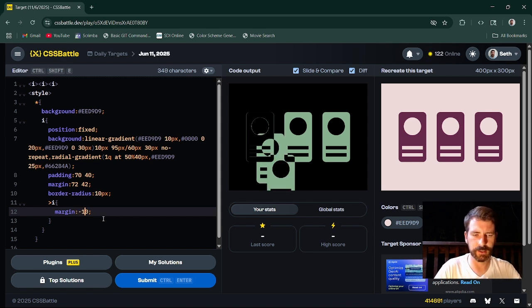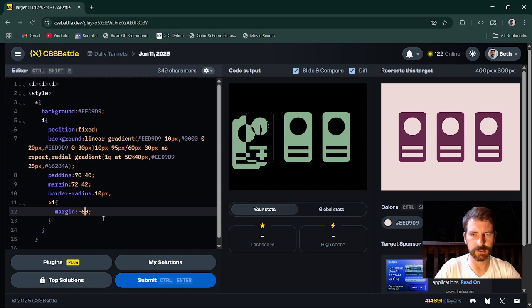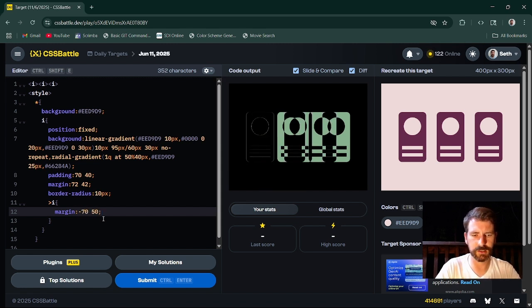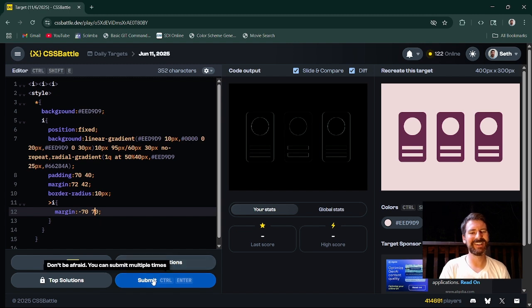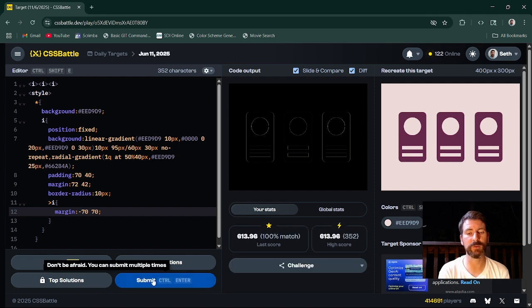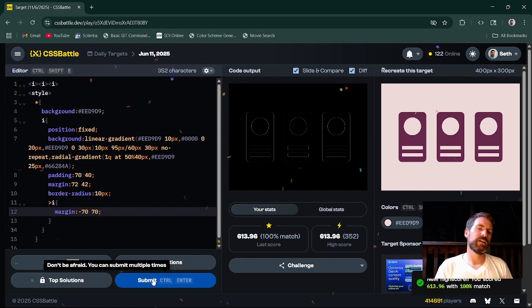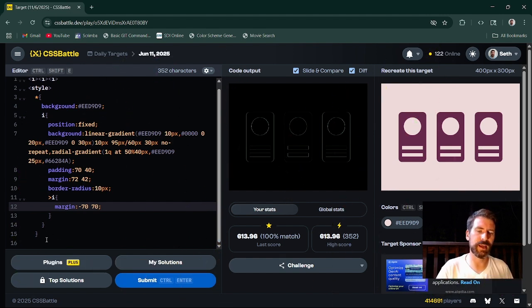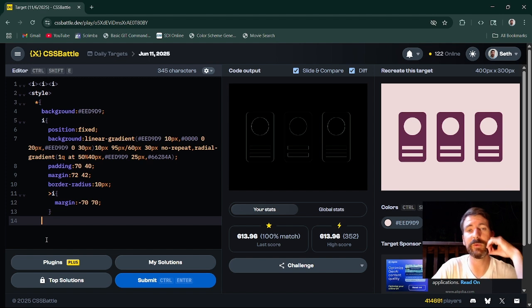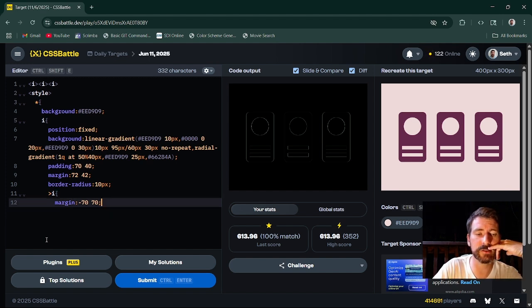All right, negative 50, 60, 70. Yeah, right around there. And then let's go 50. Ooh, do I only have to do this once to get them spaced? Oh, I love it when a plan comes together. There's a lot wrong with this diff that makes me worry that I will not get 100%. Oh, happy day. What a happy day. All right. Cool. We did it. We did it. That was quite the journey.